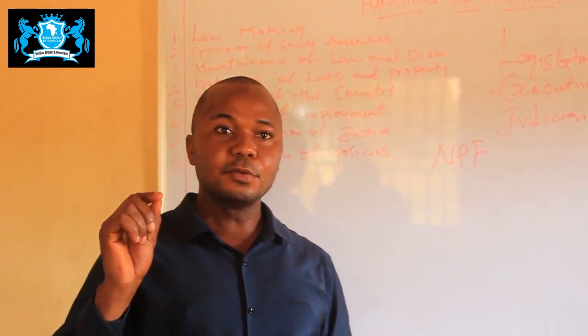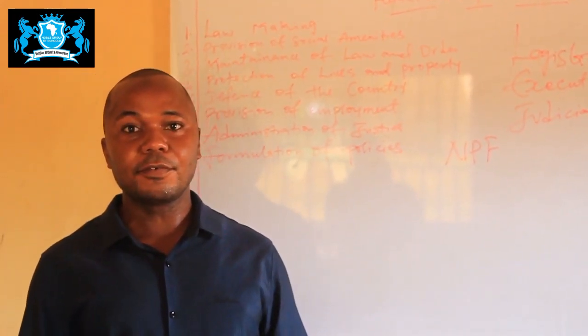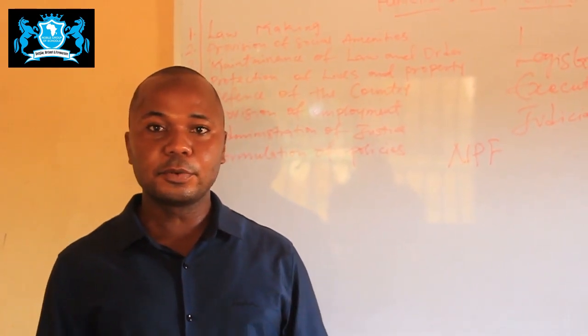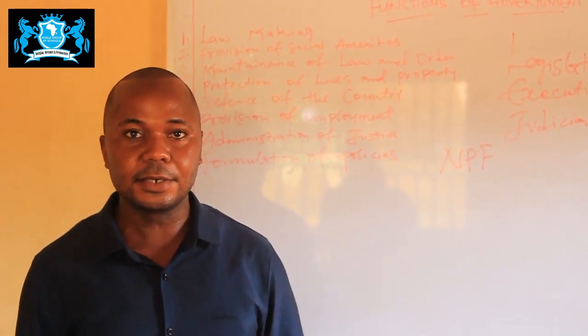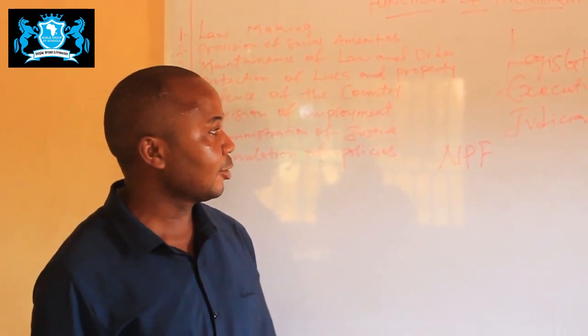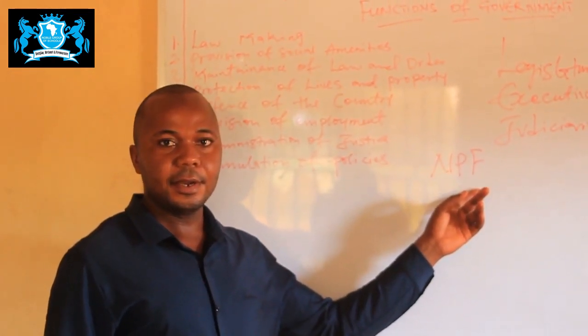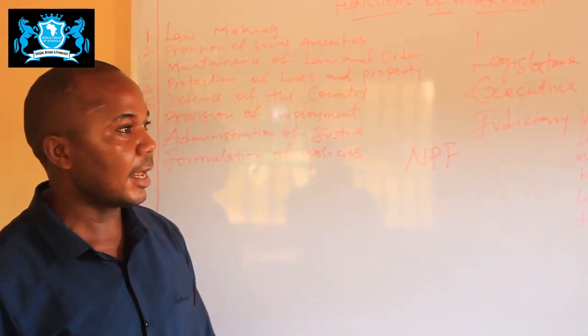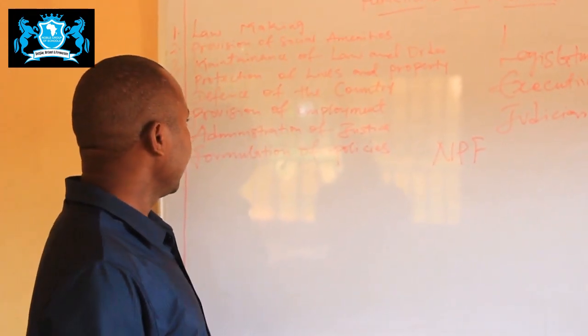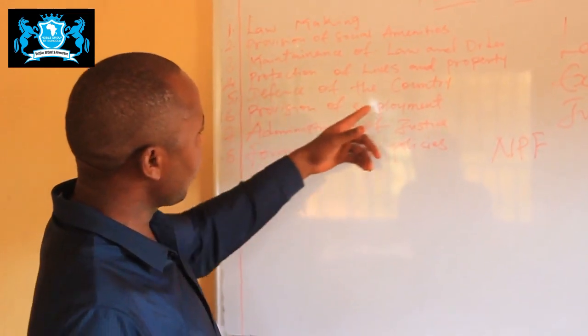One of the primary duties of government is to make sure that the lives of its citizens are adequately protected. So the government protects the life of its citizenry by setting up also the NPF that guides and protects human lives and property.